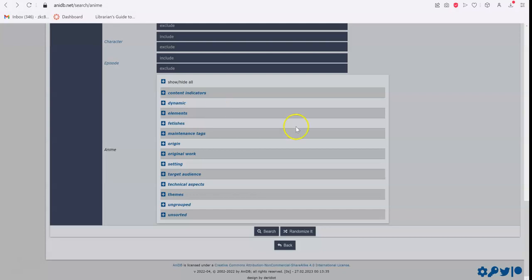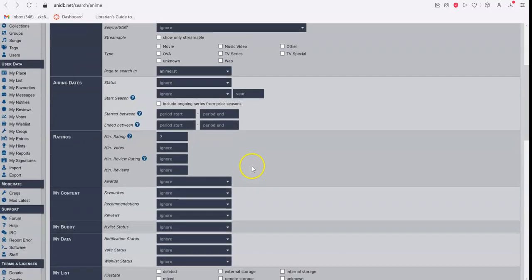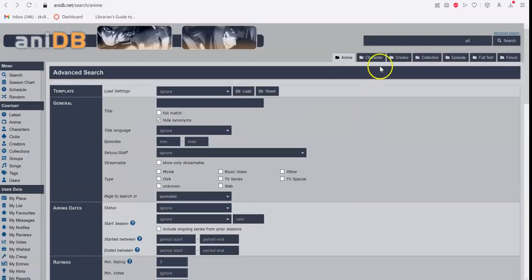You can also filter by publication, creator, several other options. Again, a lot of it is focused on searching by lists, searching by other users' lists, what's in your list, stuff like that.